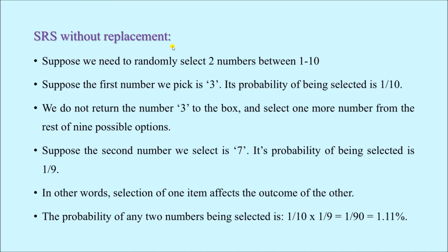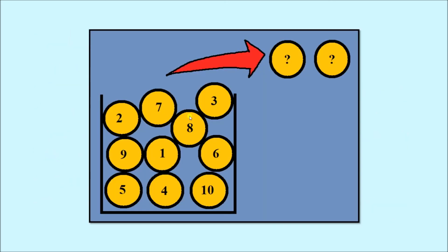What about SRS without replacement? Same thing: suppose the first number that is selected is 3. Since this is the first number, we selected a particular number out of 10 options, so the probability of being selected was 1 by 10. Now we do not return this number 3. When we select this particular ball with number 3 written on it, we take it out and we do not return it to the box. So now I have 9 other options, from which I shall select my second number or second ball.